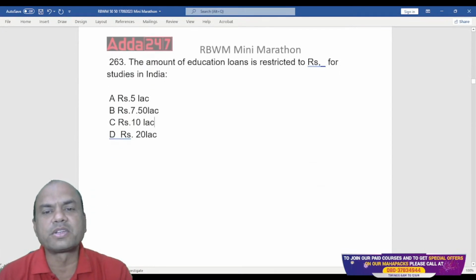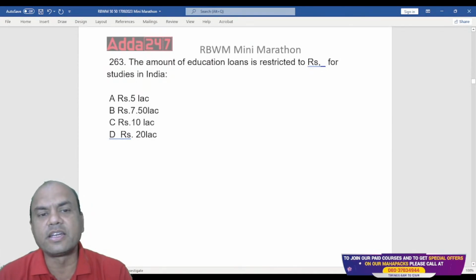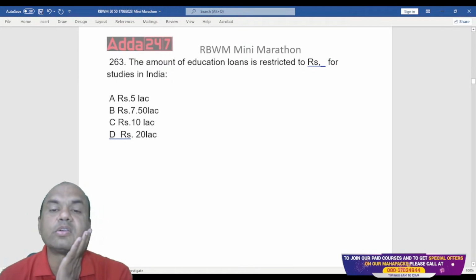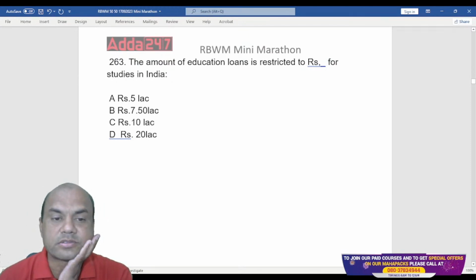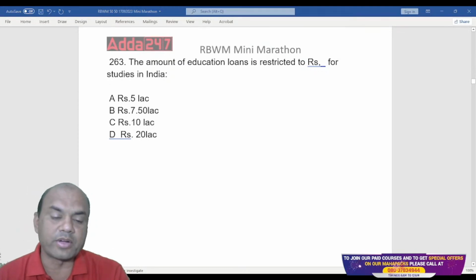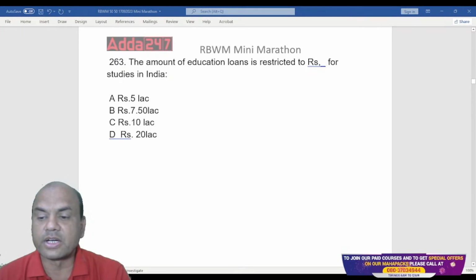The amount of education loan is restricted to dash rupees for studies in India. Now, in India, we are talking about education loans for studies in India: rupees 5 lakhs, 7.5 lakhs, 10 lakhs, or 20 lakhs.